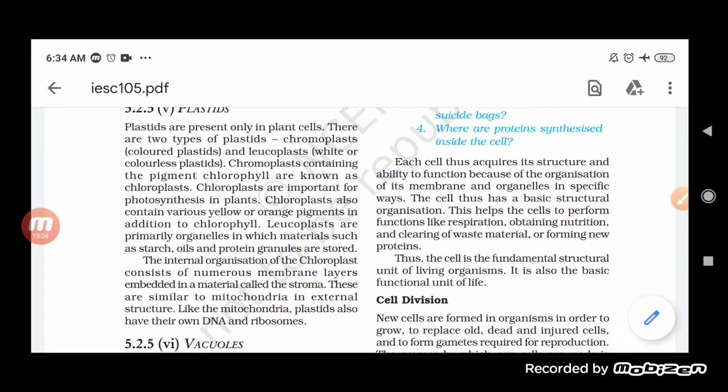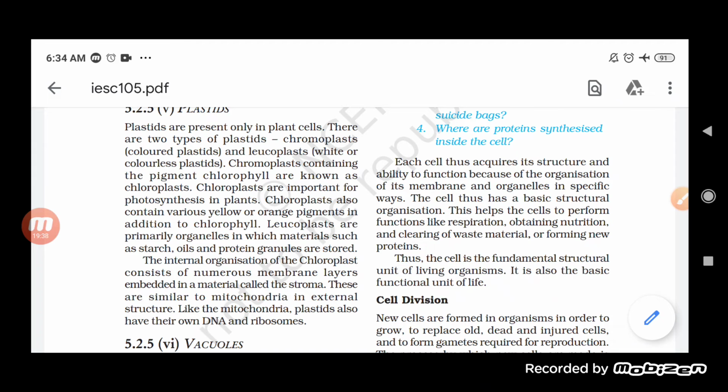Now there is another kind of plastid which we call the leucoplast. What is the role of the leucoplast? Leucoplasts generally help in the storage process. Materials such as starch or oil granules are all stored in the leucoplast. So one plastid helps in the process of photosynthesis, another helps in giving color to the plant, and the next helps in the storage process also.